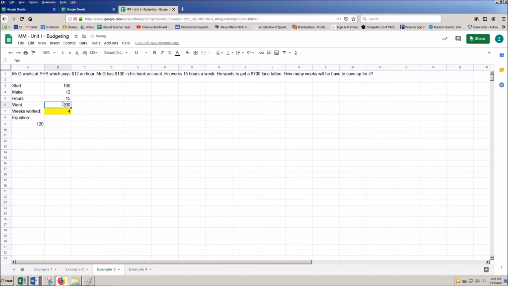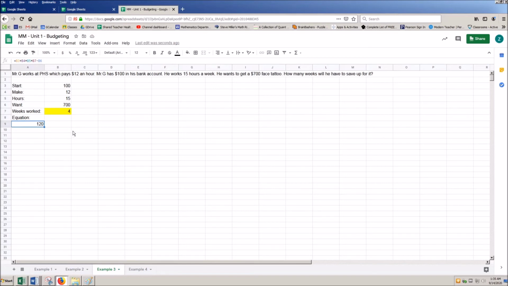So now what this is doing is it's using the number of weeks worked here in yellow. If I want to adjust this, let's just say I work 1 week. I still need $420 to save. Let's say I work 2 weeks. Now I need $240. If I work 3 weeks, I would need $60. And so by working 4 weeks, I have enough money to pay for my face tattoo, and I've got $120 left over.